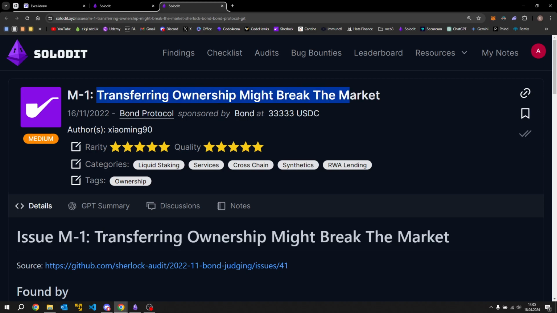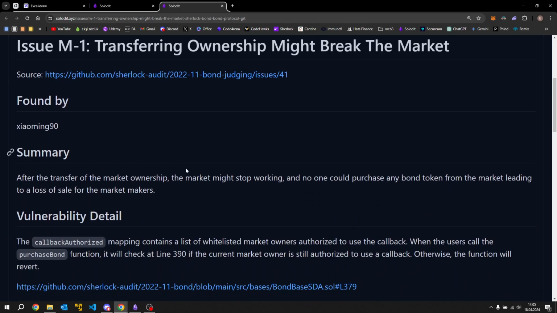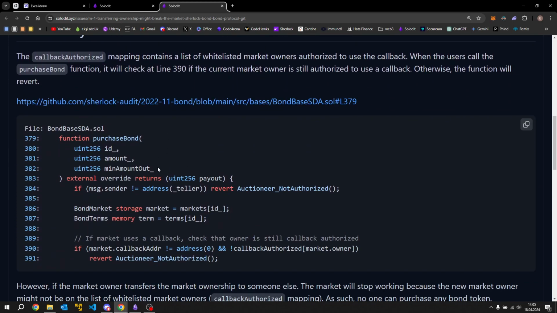Transferring ownership might break the market. There is a callback authorized mapping, and this mapping contains a list of whitelisted owners. When users call this purchase bond function, it checks whether the owner is still authorized to use a callback. You can think of it as a callback authorized role for market owners.